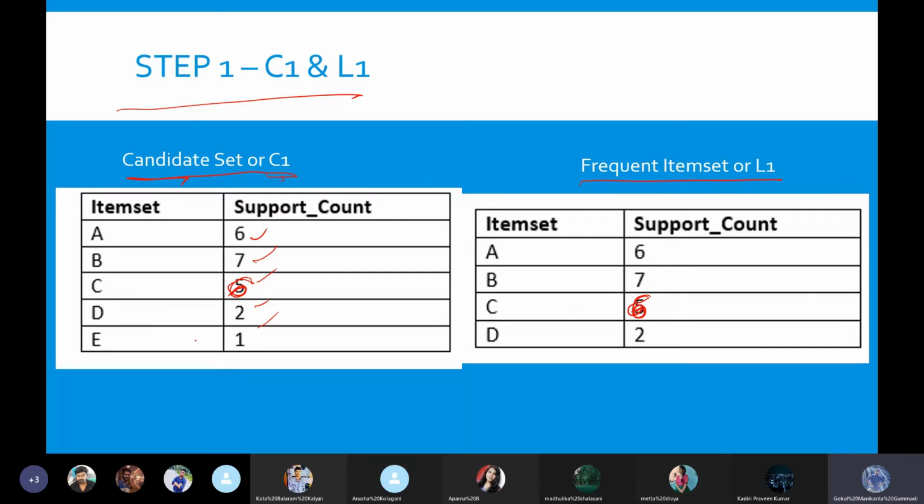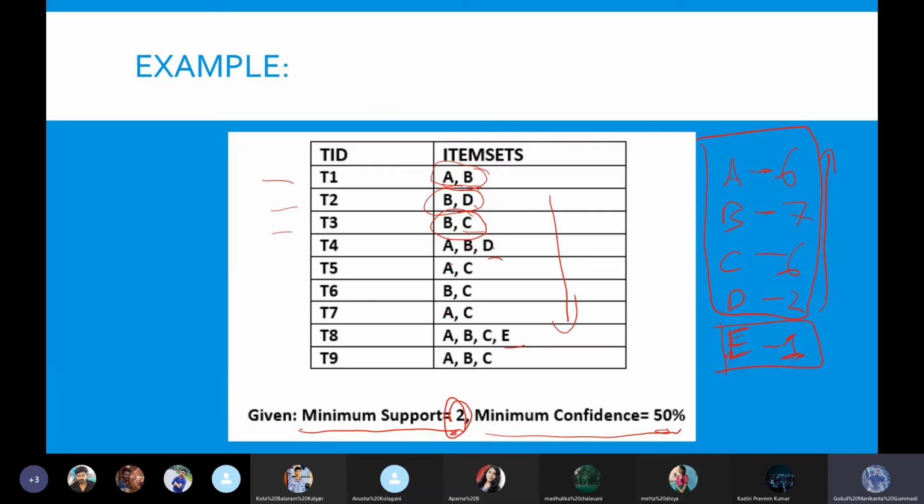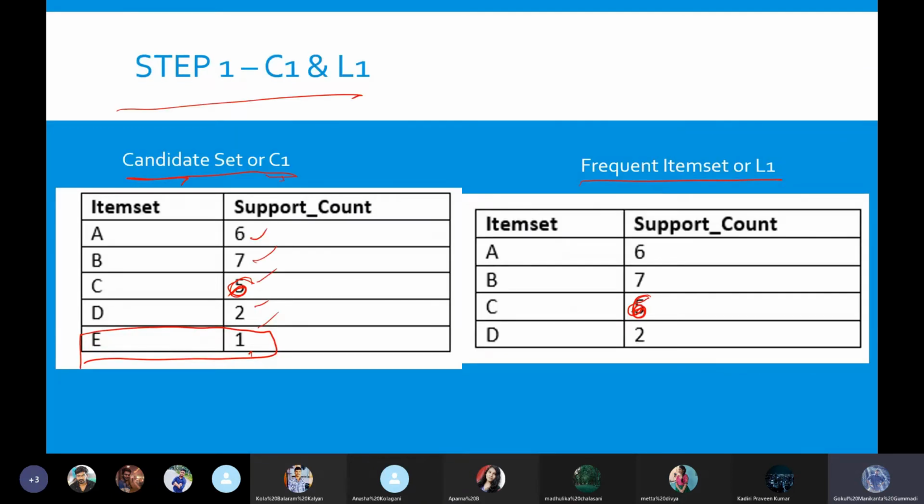After identifying this, as I said, we will remove this last row because it is showing the support value of only 1, but our minimum support value is 2. So we go with only this data set to the further step, where we will identify different relationships between more than one item of the item sets which we identified here. This will be the frequent item set 1.